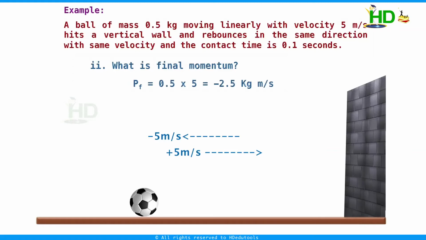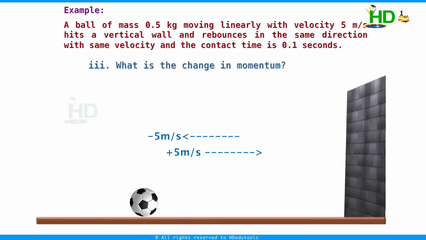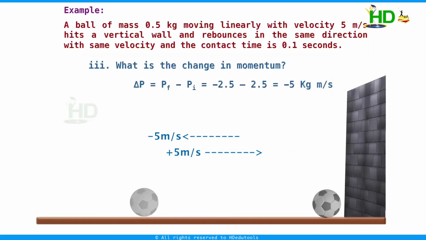Now what is the change in momentum? Change in momentum is nothing but final momentum minus initial momentum. This is minus 2.5, this is the final momentum, minus 2.5 minus 5 kg meter per second. The change in momentum is in this direction. What does it mean? Due to this vertical wall, force is acting in this direction. Therefore, the body changes its momentum in the same direction.